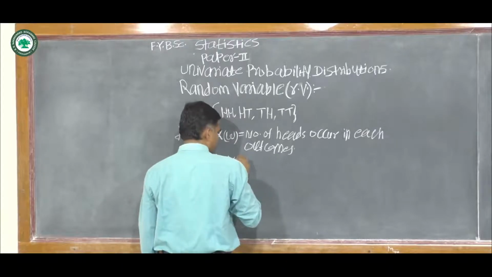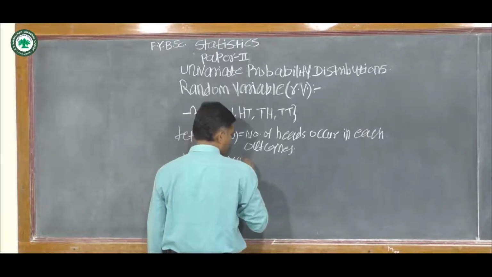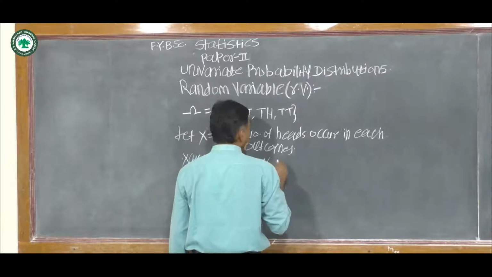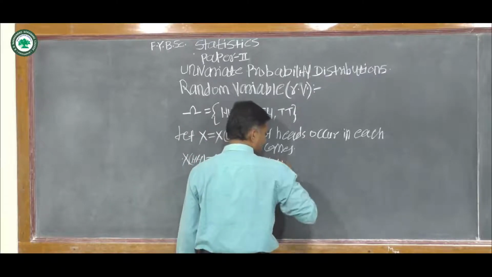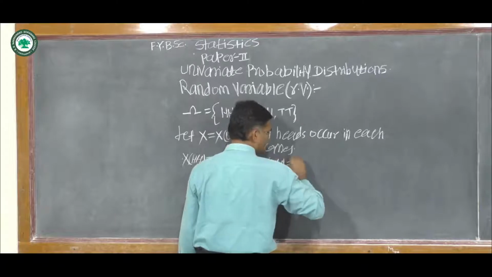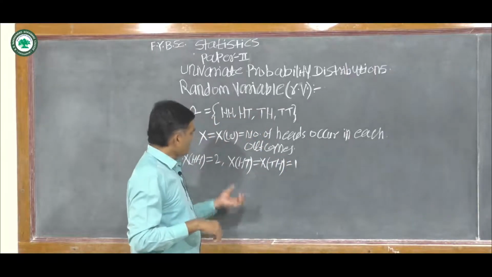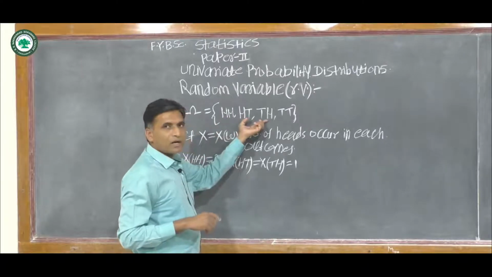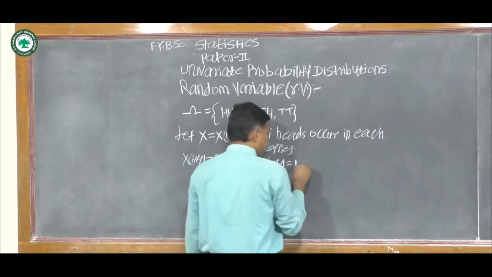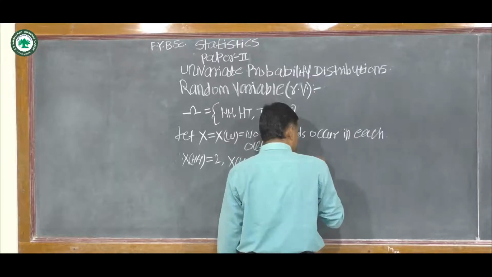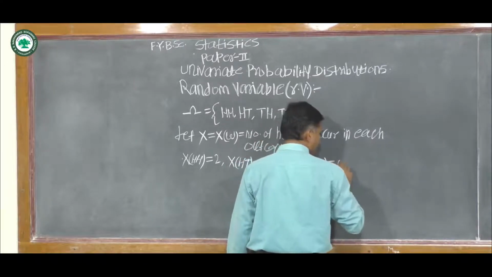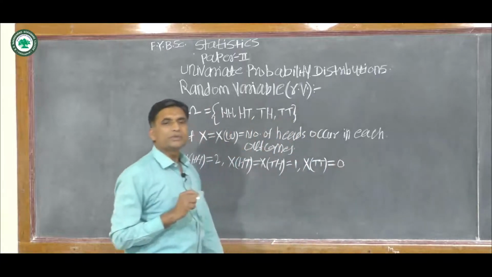Then X of HT is equal to X of TH, which is equal to 1. There is one head in outcome 2 and in outcome 3. And X of TT is equal to 0.